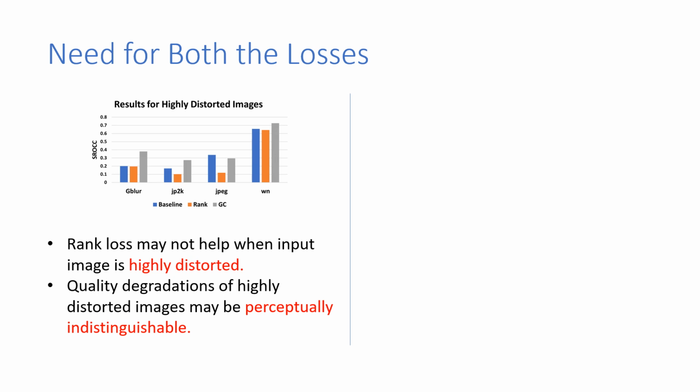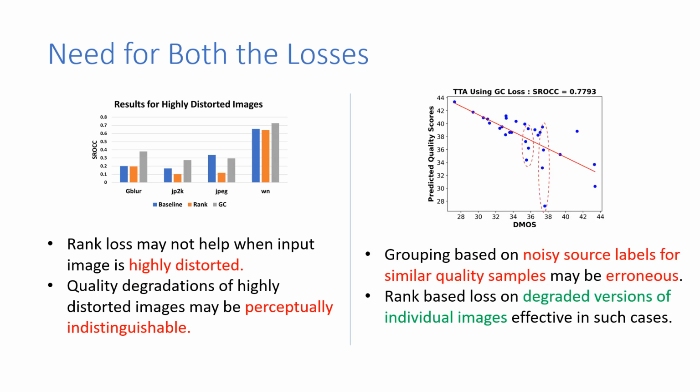So in such cases, rank loss may not be effective. On the other hand, when in a batch most of the images have similar quality according to the source model, it is very difficult to form two different quality groups as the source model predictions can be erroneous. So we cannot rely on it. In such cases, rank loss may be more useful by creating two different degraded versions of the same image.